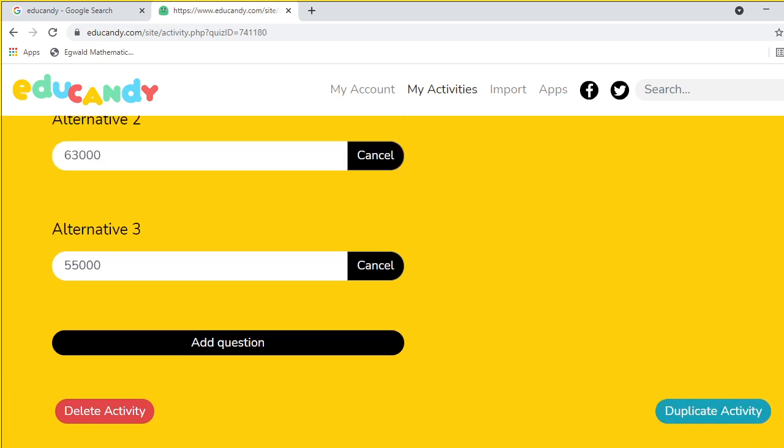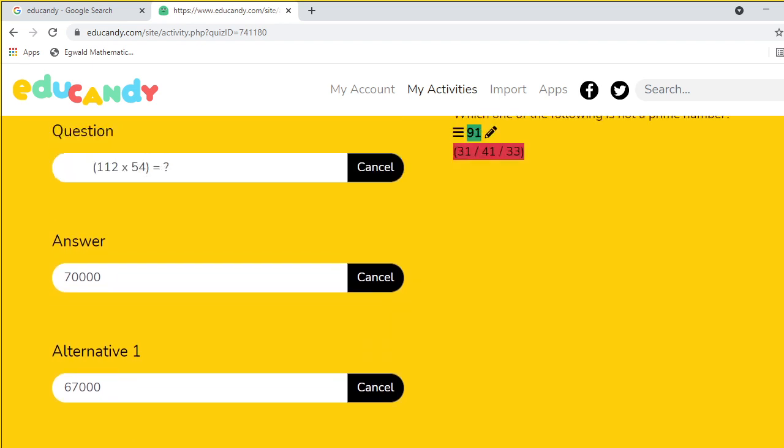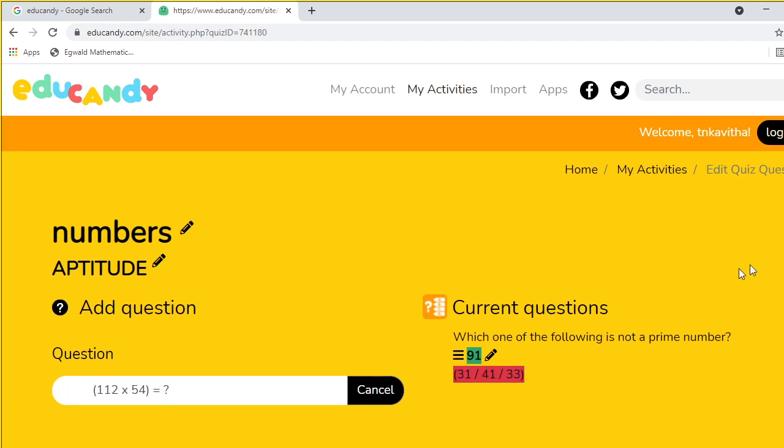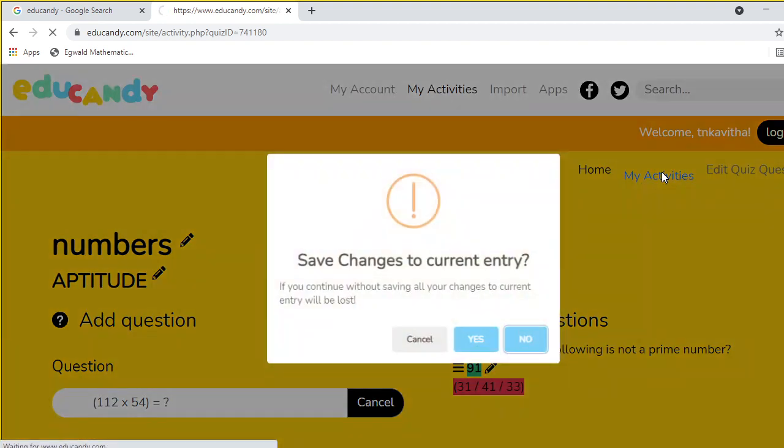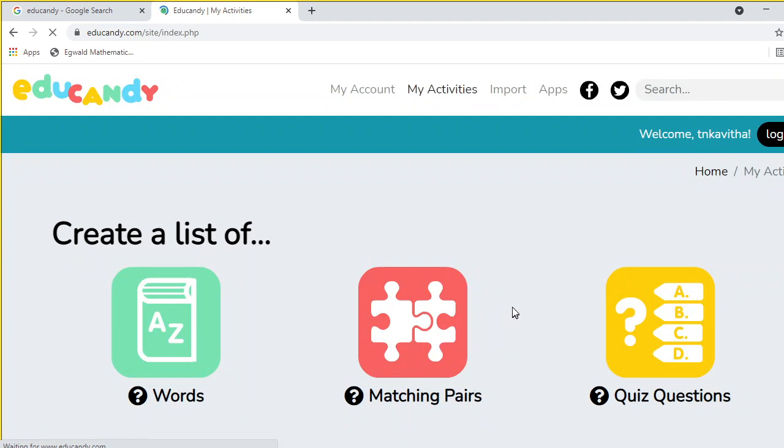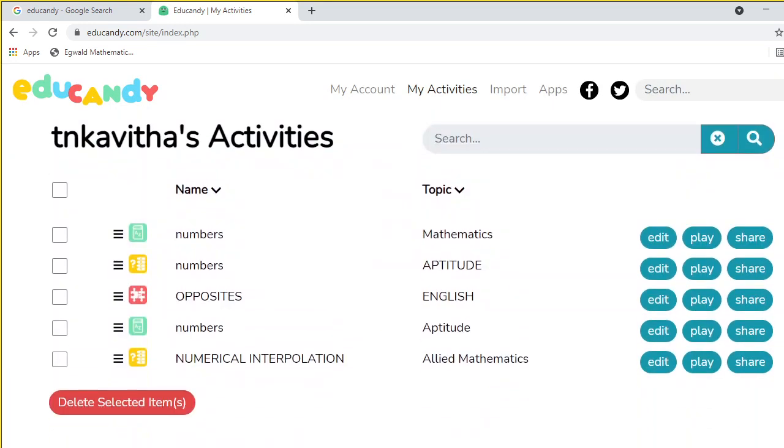Suppose you want a duplicate activity. If you put duplicate, it will put one more file. Okay, I go to my activities. It asks, do you want to save or not? Yes, I want to save.